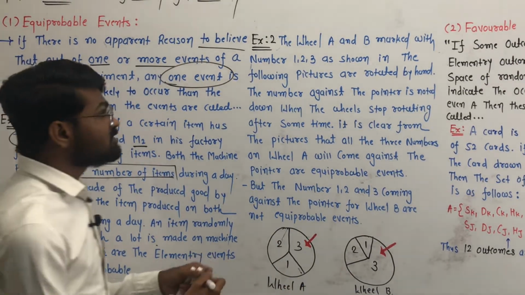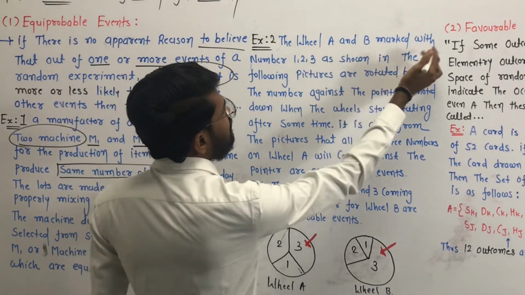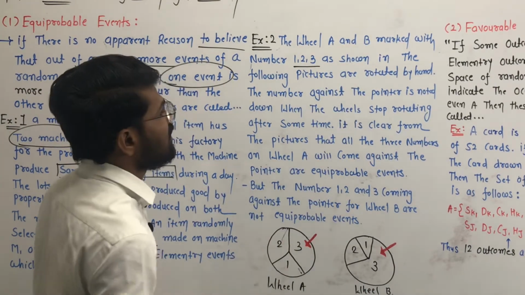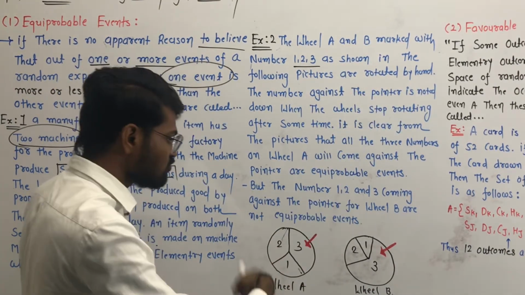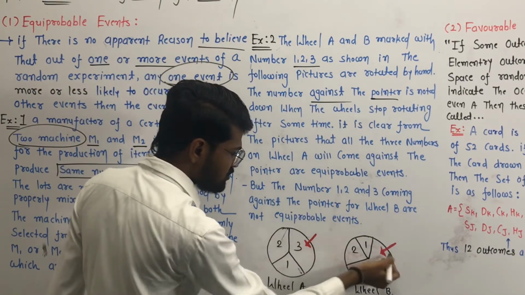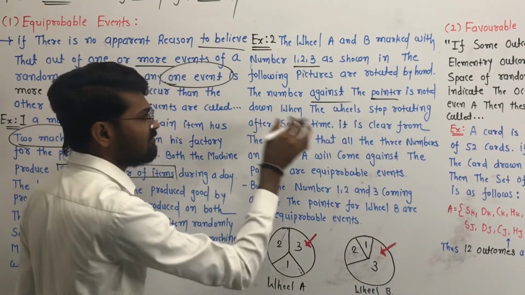Okay, example 2 is that wheels A and B marked with the numbers 1, 2, 3, as shown in the following pictures, are rotated by hand. The number against the pointer is noted down when the wheel stops rotating after some time.